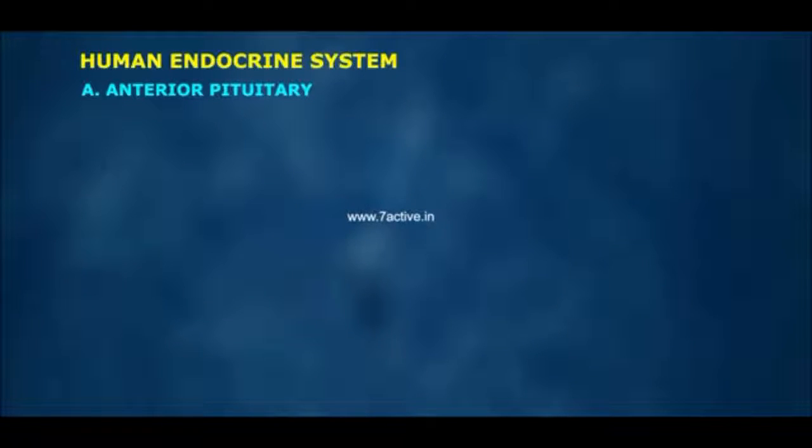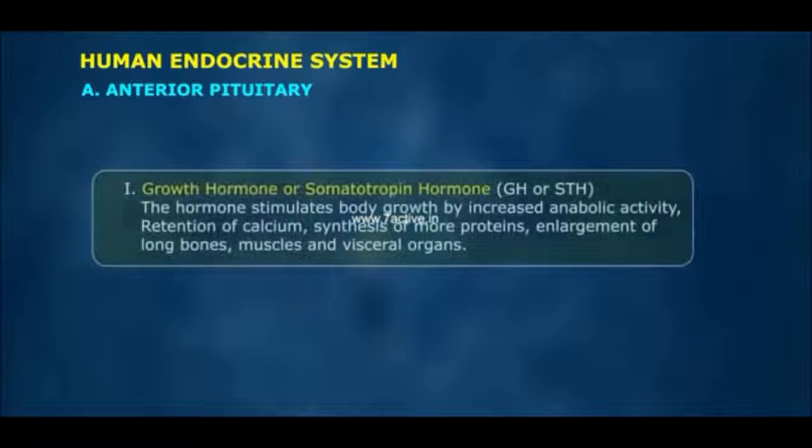A. Anterior pituitary. 1. Growth hormone or somatotrophin hormone, GH or STH. The hormone stimulates body growth by increased anabolic activity, retention of calcium, synthesis of more proteins, enlargement of long bones, muscles, and visceral organs.